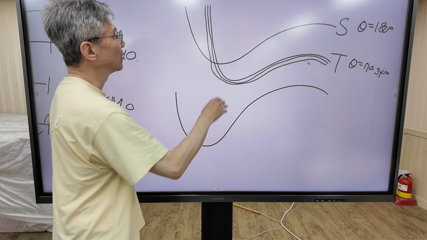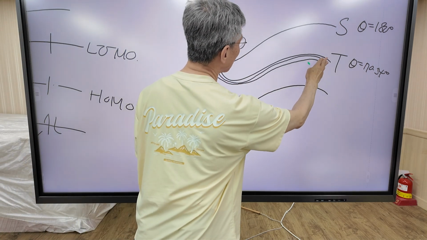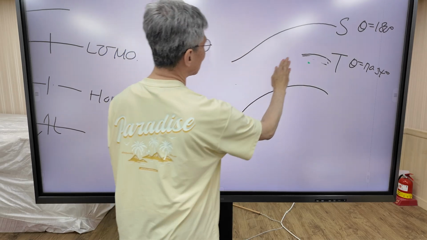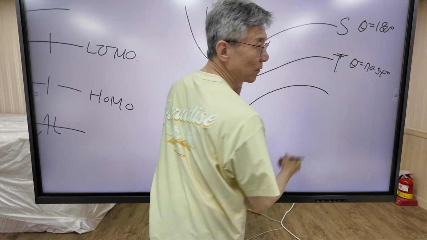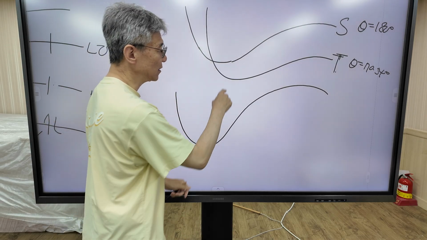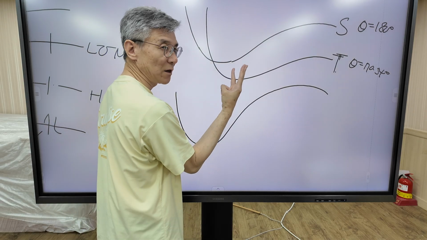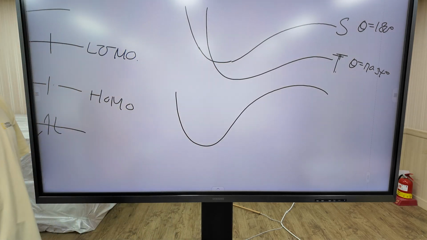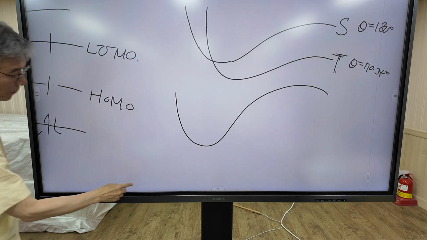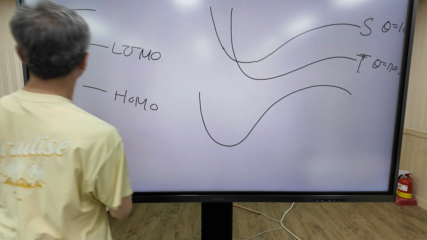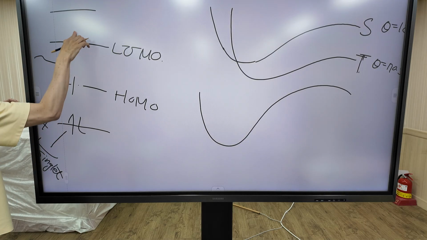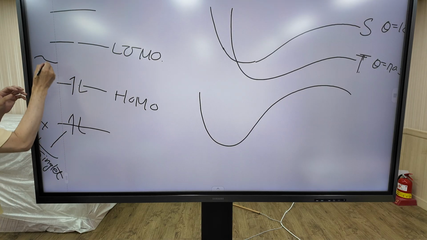For convenience, I'm going to draw the triplet state as a single curve. But remember that this single curve consists of 3 lines. So for this configuration, this is the ground state.